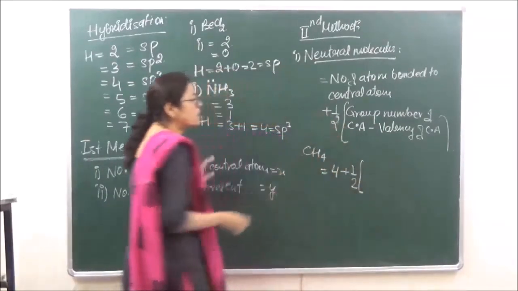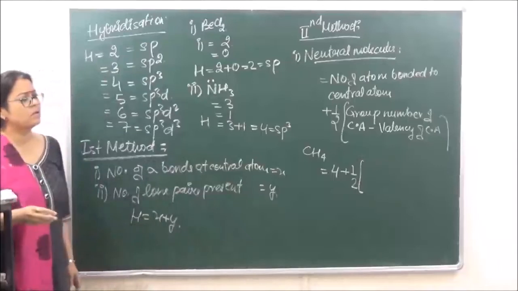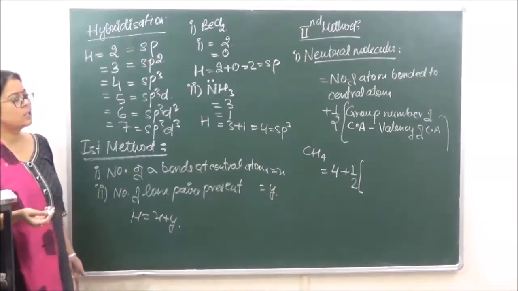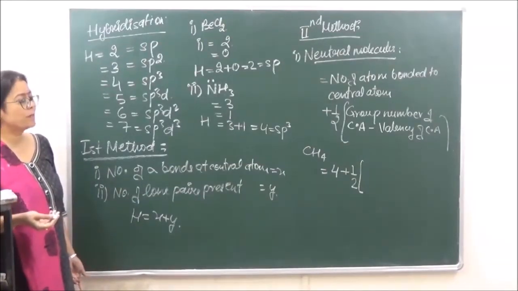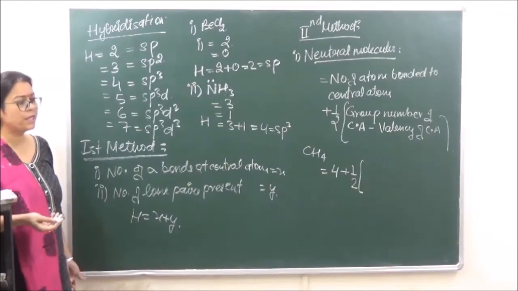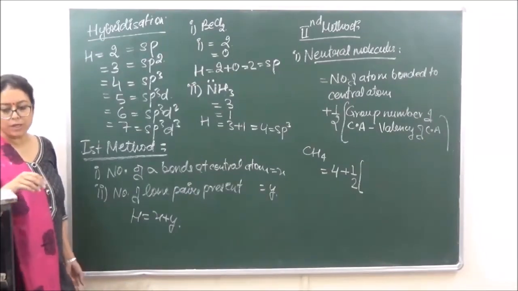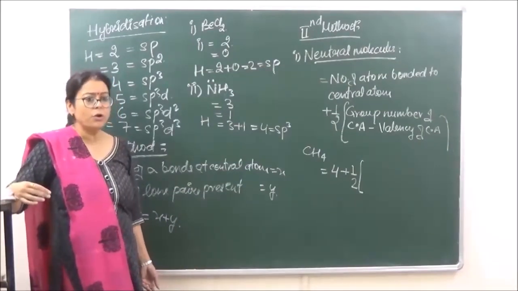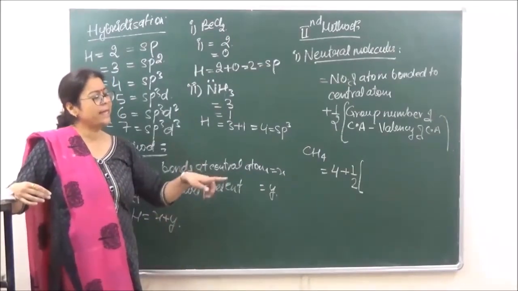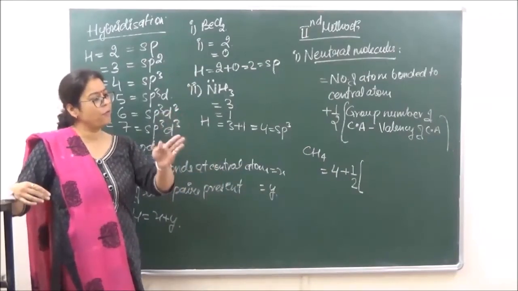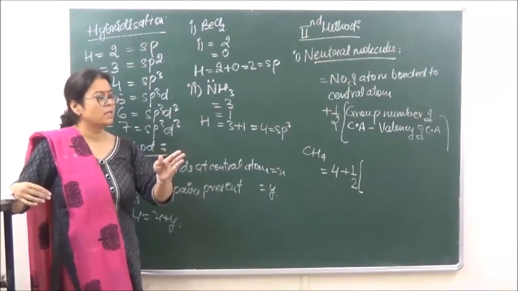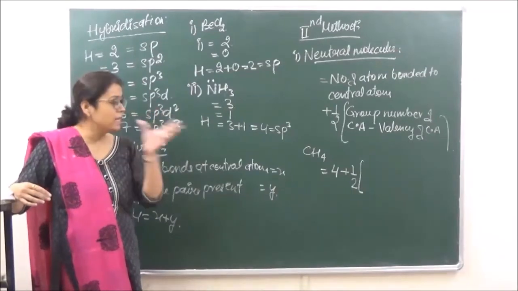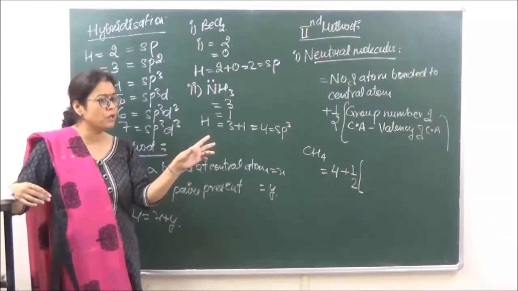Half of what is the group number of the central atom? 14, na? So 14 is the group. Carbon belongs to group 14. So when we are talking of group 14 over here, it means the group number of the central atom will be equal to 4. First, second, third, and then fourth. We are taking the P block, na? We are not considering over here the D block, which is present from 3rd to 12.